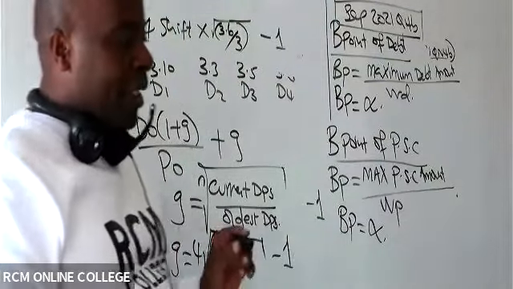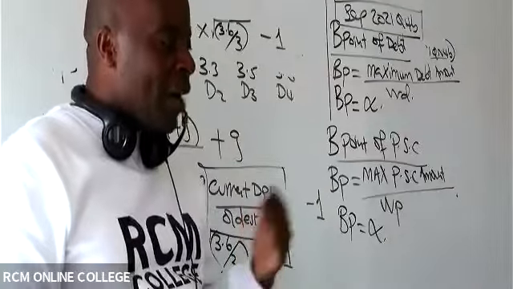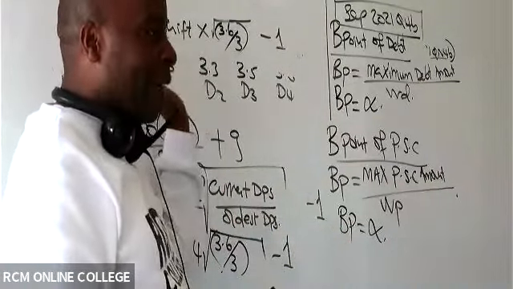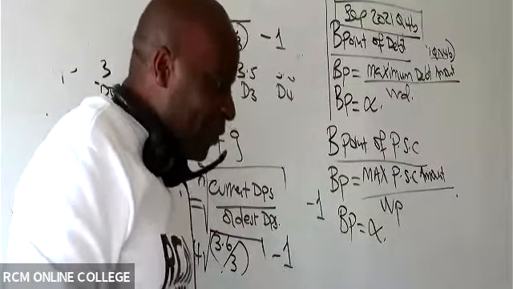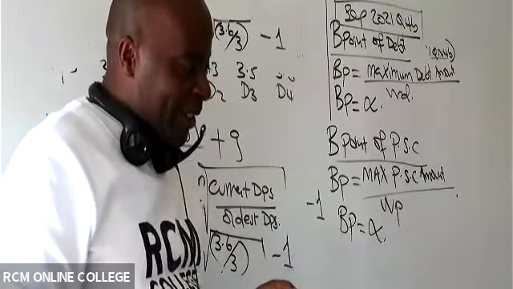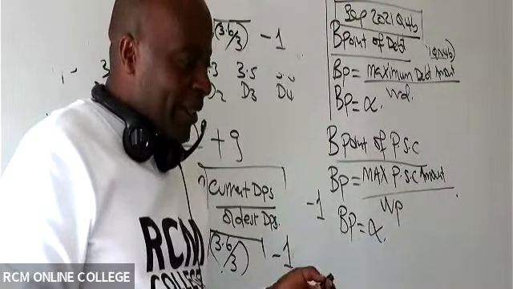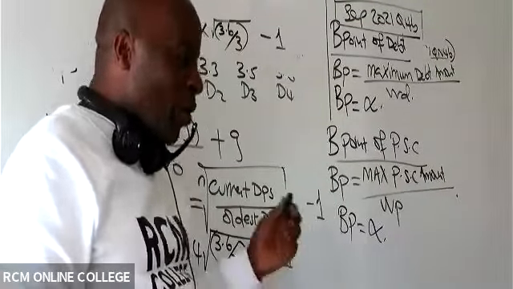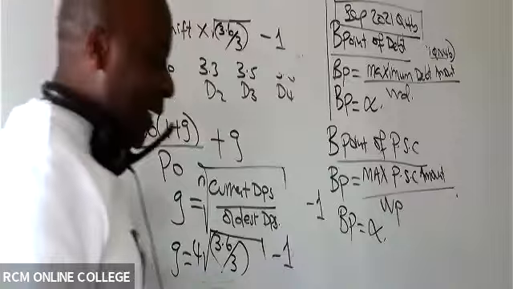Now, there are students who are saying that n minus 1 and n will not give us the same answer. I think I've made myself clear. The student who is making use of n minus 1, the n will then be 5, and you'll say 5 minus 1, which will give you 4. They'll give the same answer. It is the logic, basically. Is there somebody who is able to confirm that the two methods will give us the same answer? It will give us the same answer.